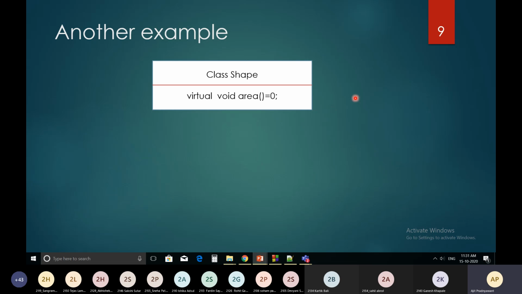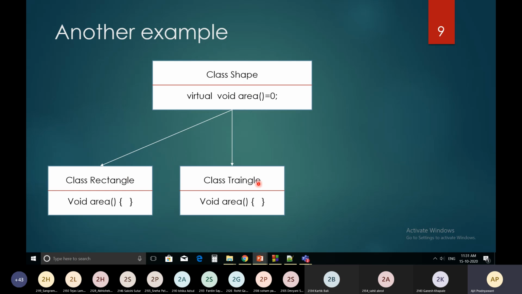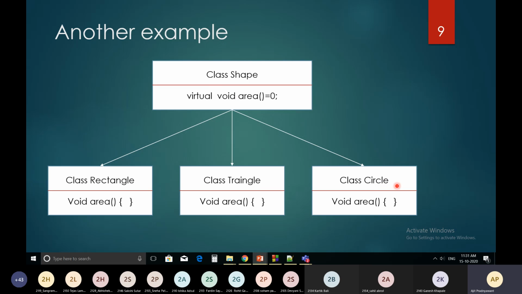Take another example, class shape. From this shape you have derived rectangle, triangle and circle. And keep in mind, suppose the common feature of all these is that you are going to calculate the area of those shapes, then make that area function over here a pure virtual function. Virtual void area is equal to 0. Once you make it pure virtual function, then automatically a particular class created from the shape class needs to write the body for the area function.